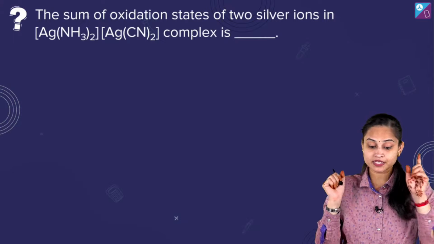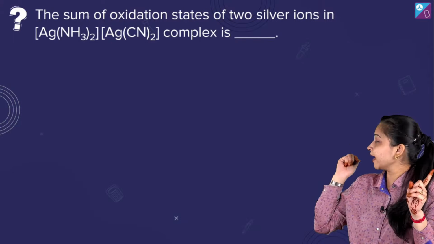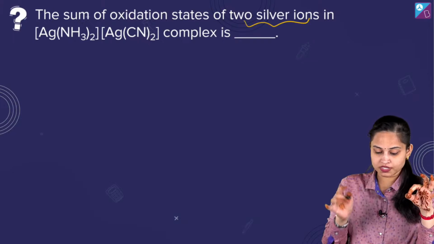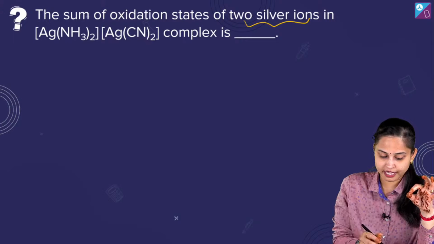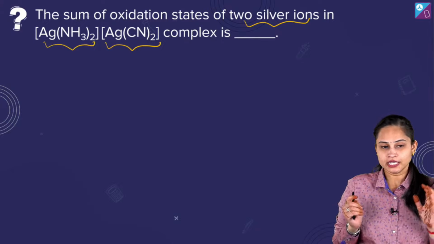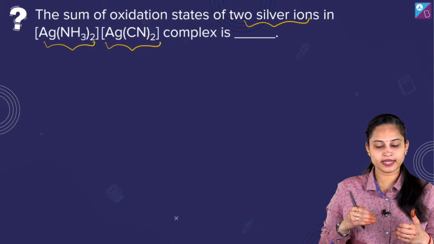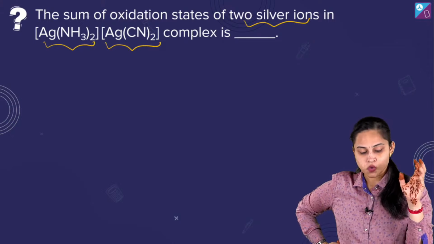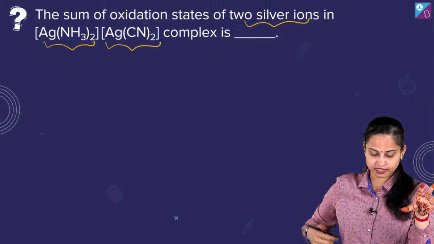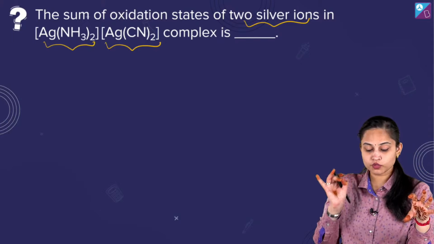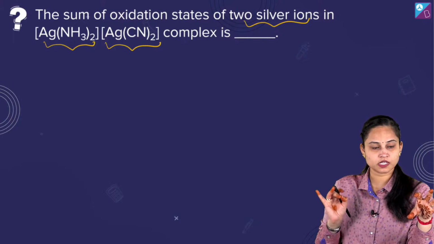So the question is, the sum of oxidation states of 2 silver ions in Ag(NH3)2 and Ag(CN)2 complex is what? इसमें से एक पर्टिकुलर कॉम्प्लेक्स हमारा केटायन होगा, एक एनायन होगा। +2 कैसे हो जाएगा, हाउ इट विल बी +2, कैसे होगा +2? यू नीड टू टॉक अबाउट द सम ऑफ, ओके फाइन, सम 2 है, ओके आई गॉट द थिंग। The sum of oxidation state of 2 silver ions in Ag(NH3)2 positive and Ag(CN)2 complex is what?